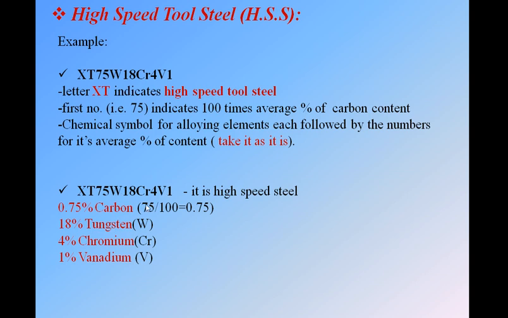We have a table of divisible factors, but as this starts with XT, this will be a high speed steel. The first number will be the carbon content divided by 100, and the other numbers will be taken as they are, with their alloying elements. Okay, same: 0.75% carbon, 18% tungsten, 4% chromium, 1% vanadium. This is high speed steel.